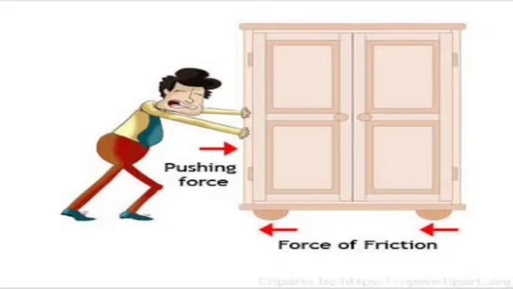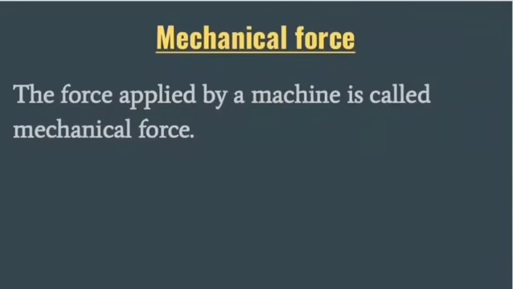And why does it stop? Because of frictional force. If a ball is rolled on the ground, it stops after a short distance because of this frictional force. And you are able to write on your notebook because of this frictional force. So this is all about frictional force.